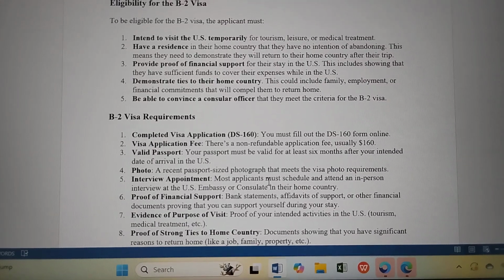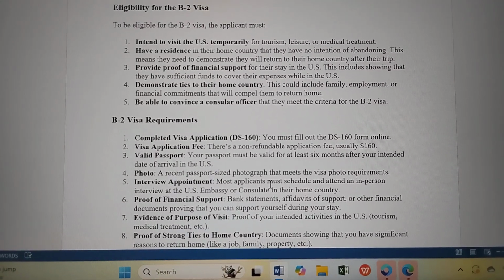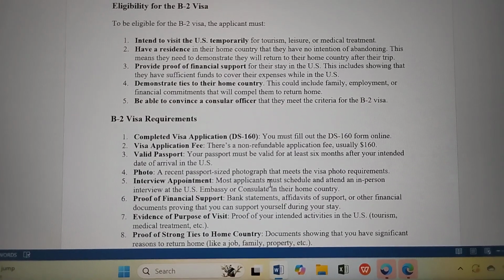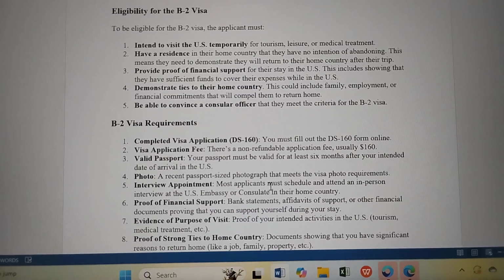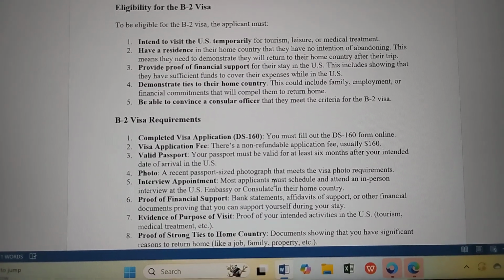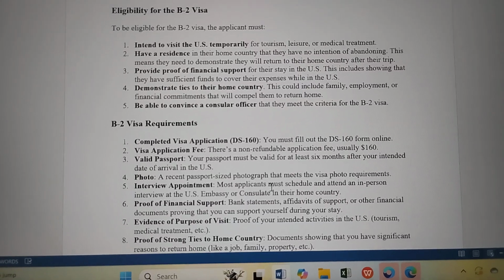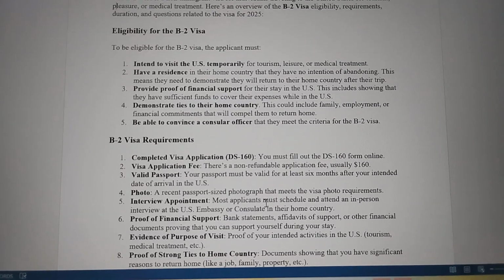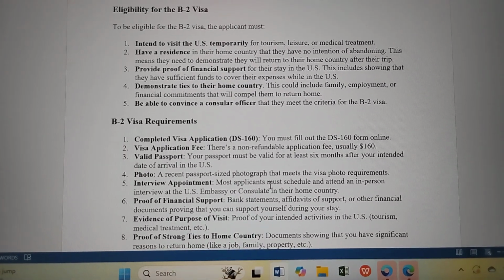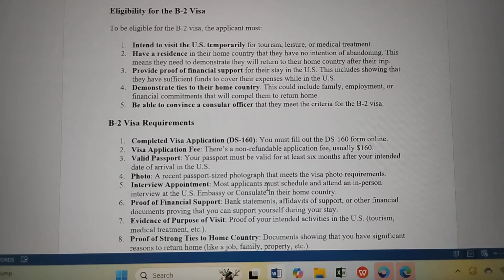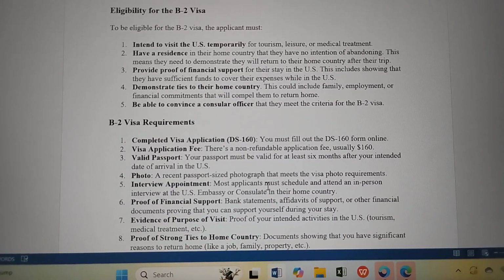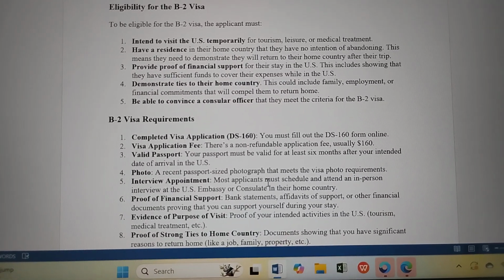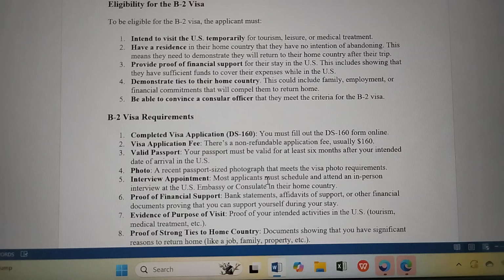Number three, provide proof of financial support for their stay in the US. This includes showing they have sufficient funds to cover their expenses while in the US by providing documents such as a financial statement from the bank, their bank statements showing how much balance they have in their bank accounts. Then they also need to demonstrate ties to their home country. This could include family, employment, or financial commitment that will compel them to return home. They must be able to convince the consular officer that they meet the criteria for the B-2 visa.